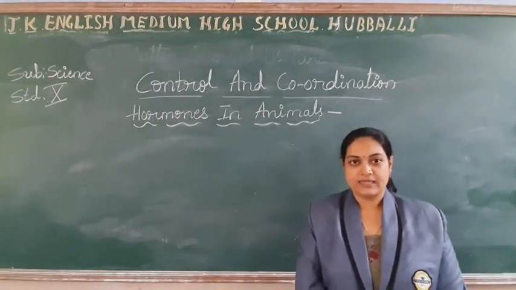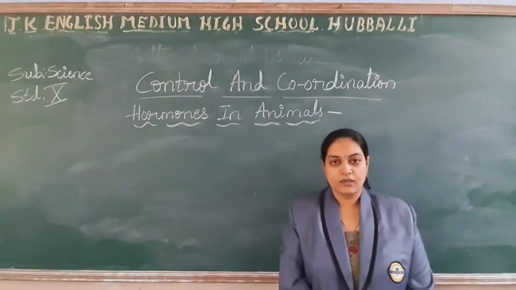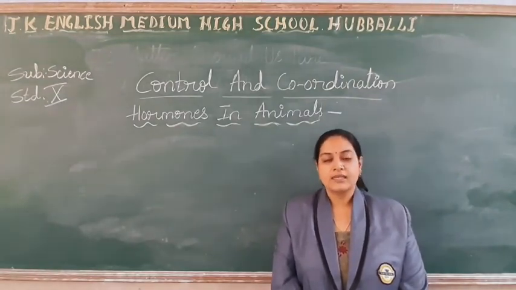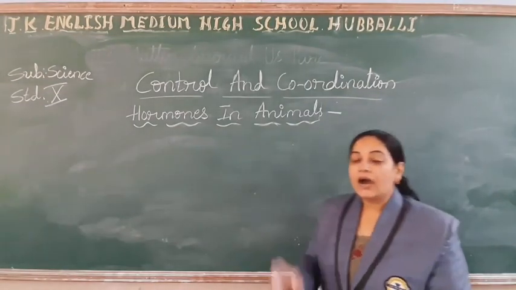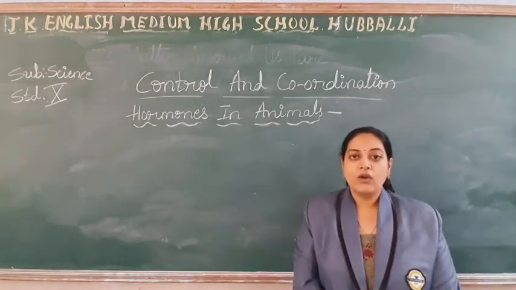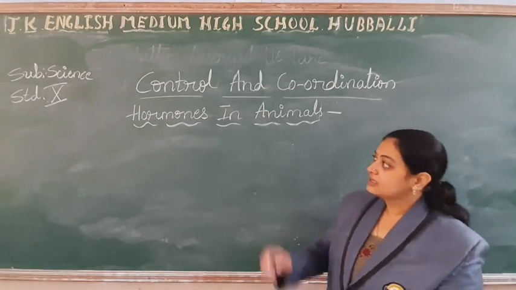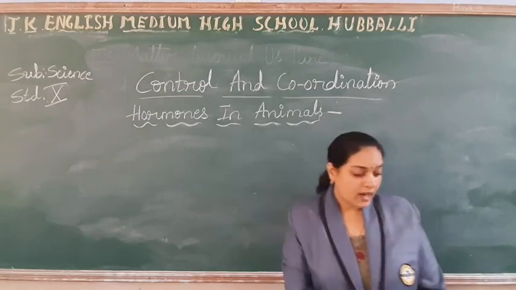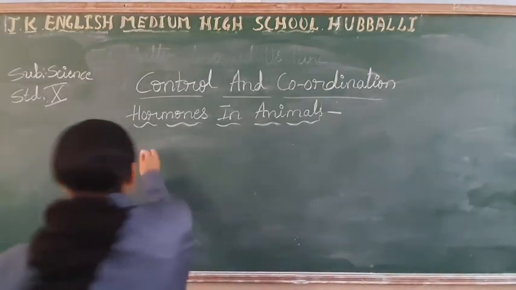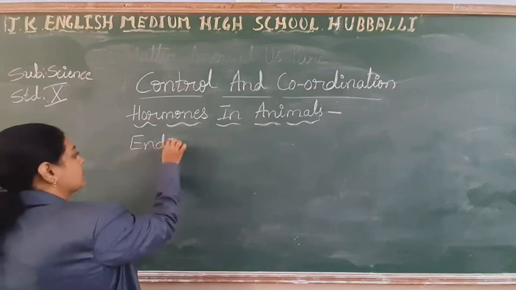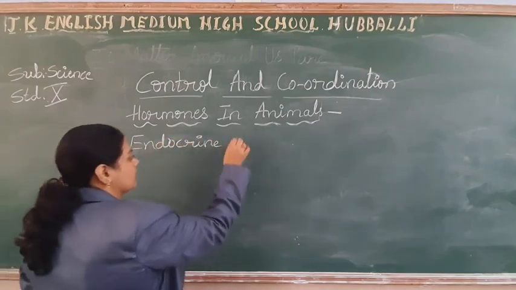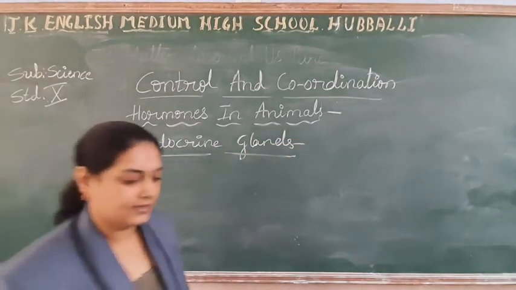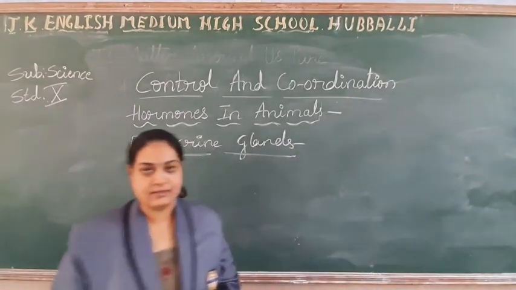As already we have discussed, for the control and coordination, two systems of our body matter a lot. One is the nervous system, one is the hormonal system. So already we have completed the nervous system and started with the hormonal system. So in the hormonal system, mainly endocrine glands of our body we are going to discuss. Endocrine glands.